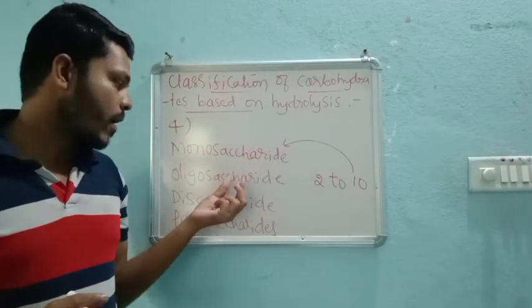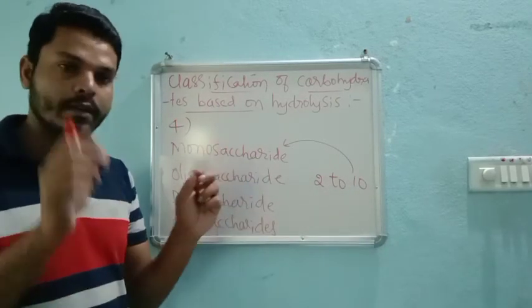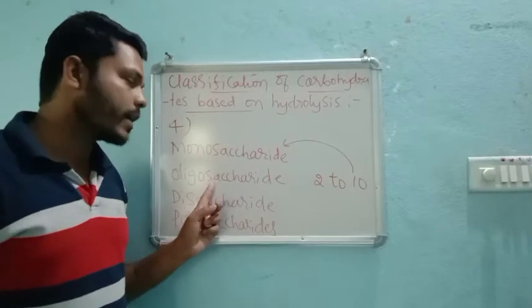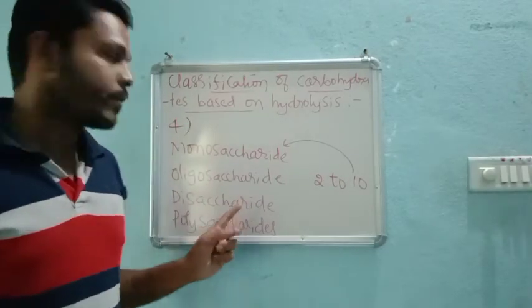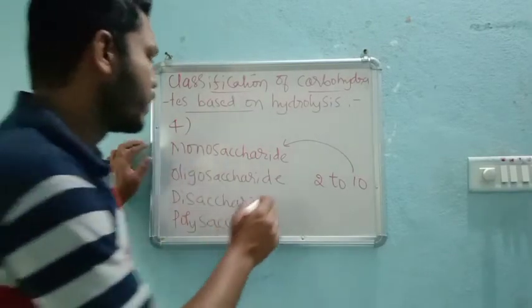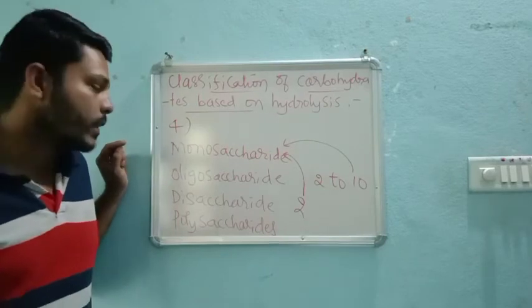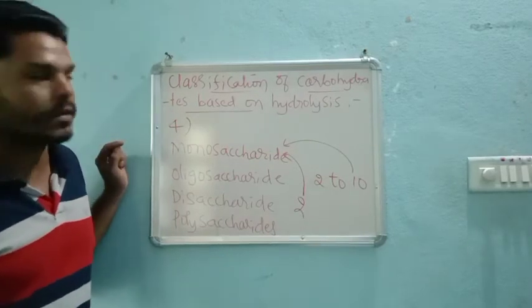If they give 2 to 10 monosaccharide single units, then such saccharides are called oligosaccharides. And di, as you already know, means that after hydrolyzing, if it gives 2 monomeric units, then those are called disaccharides. And poly means more than 10.